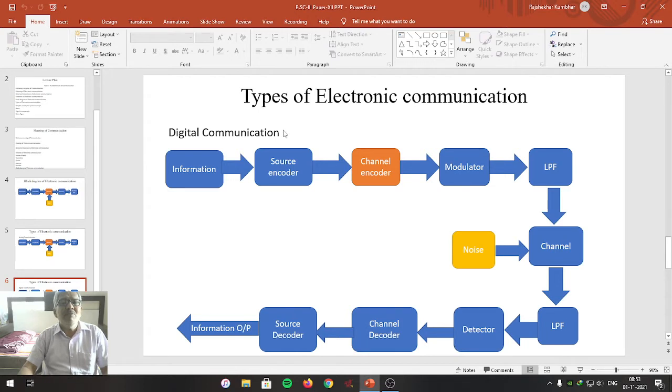Meaning thereby, if an acoustic sound signal is converted into an electrical signal by means of a mic, then that electrical signal represents the original information related to the acoustic sound signal.